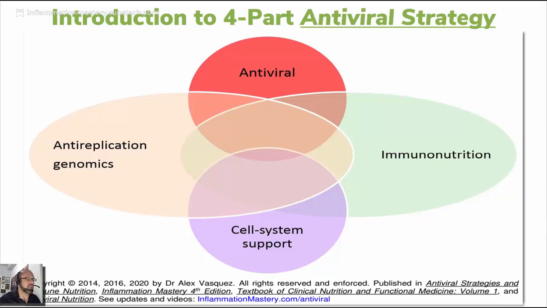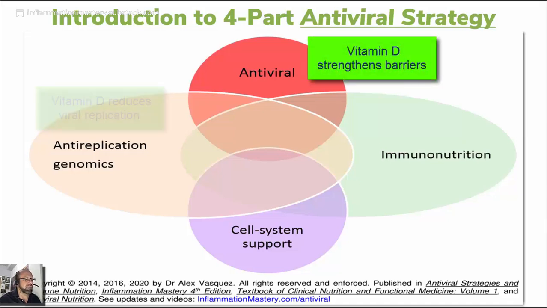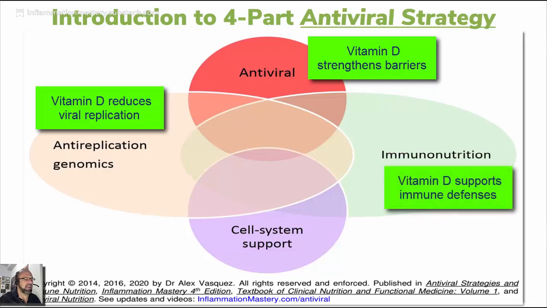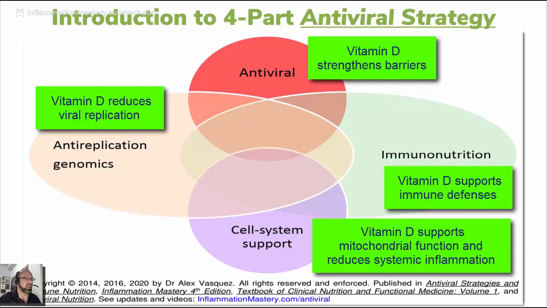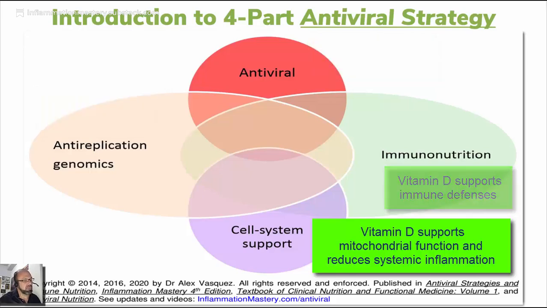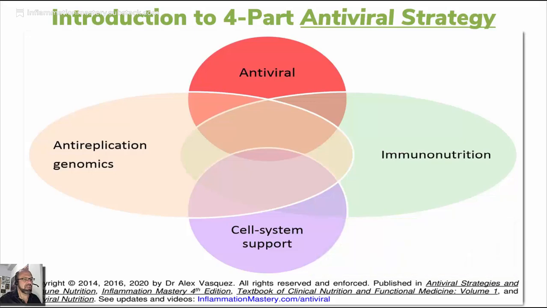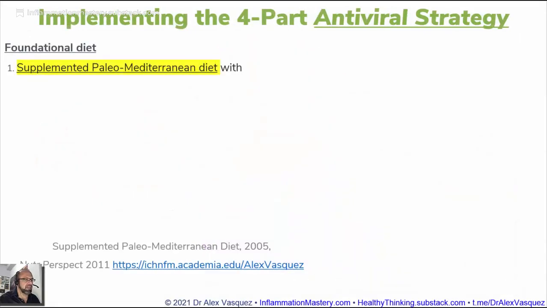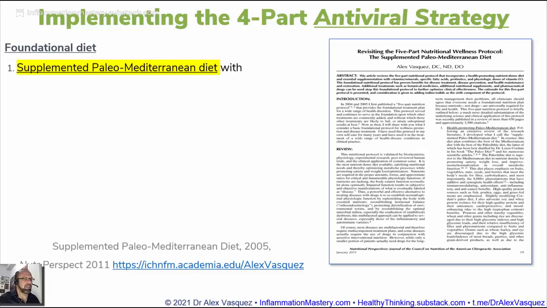So for example, as I'll show you in just a moment, vitamin D covers all of these bases. It blocks viral acquisition by strengthening barriers. It helps to inhibit viral replication. It supports immune defense, and it also supports cellular and systemic health by reducing systemic inflammation, promoting tolerance, and also specifically supporting mitochondrial function. So now let's dive into the practical implementation of this strategy.